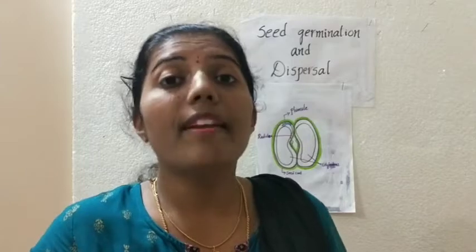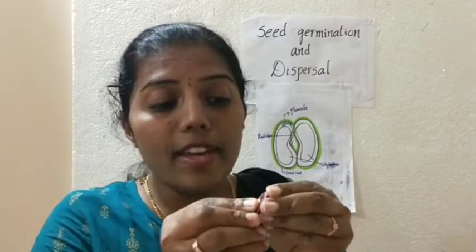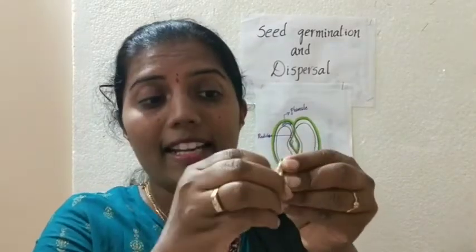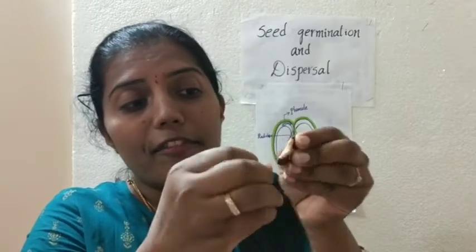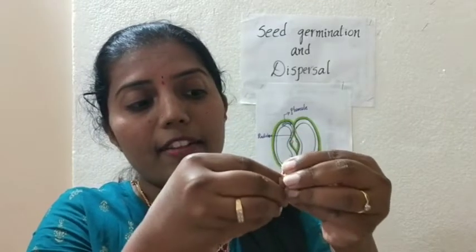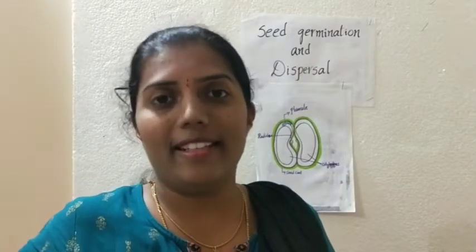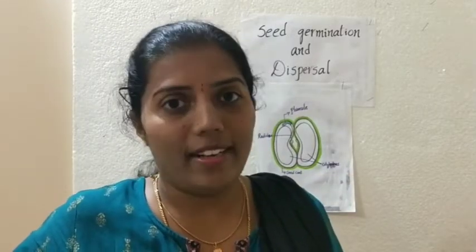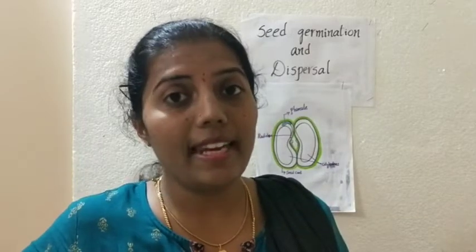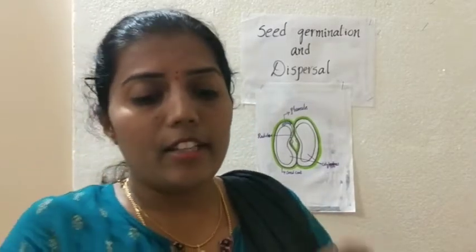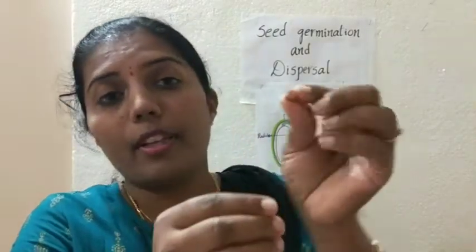Now when we are removing it, we can see that there is a flesh part of the seed that is called the cotyledons. They are called what? Cotyledons. These are the second part of the seed. These cotyledons, I'll show you here, again with the peanuts.